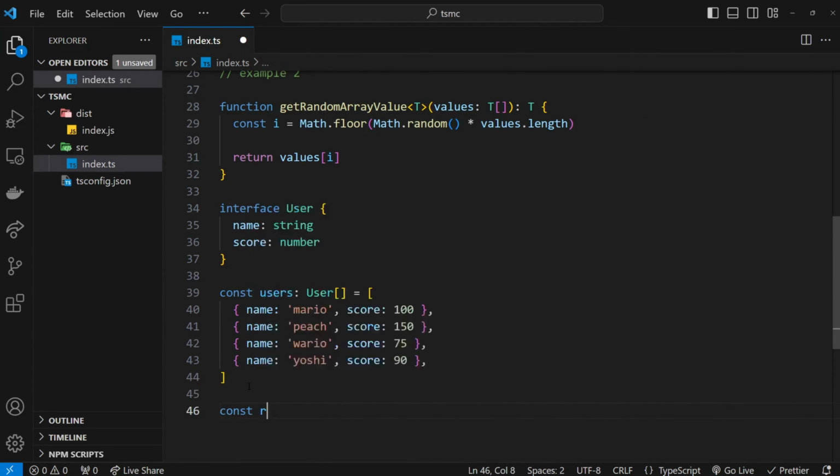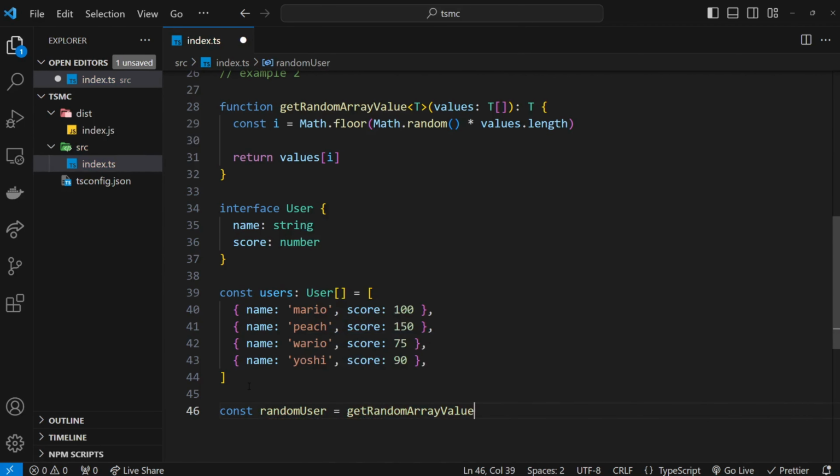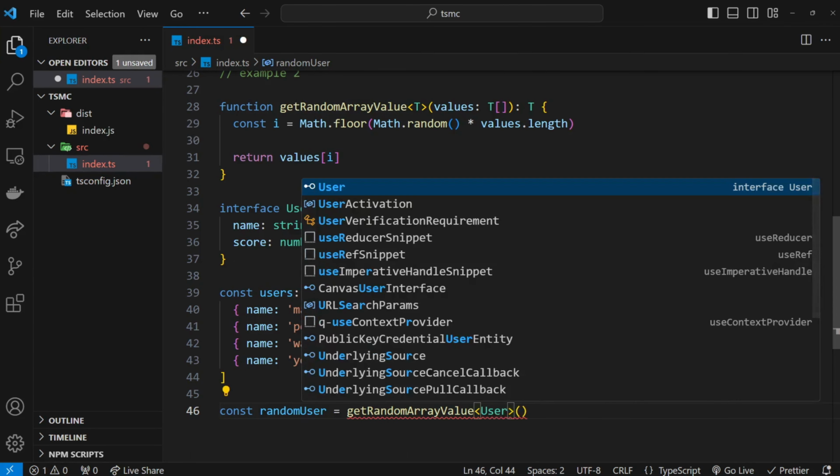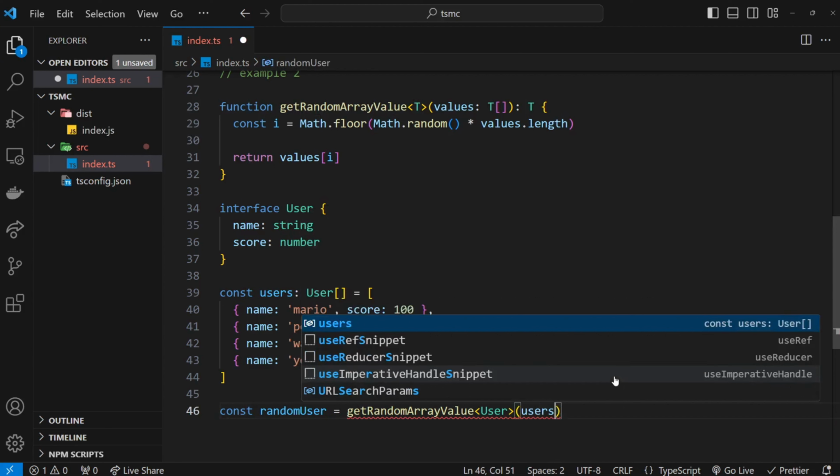I'm going to say const randomUser is equal to getRandomArrayValue, and then we're going to pass in the users. But before we do that, let's use our angle brackets. And I'm going to say right here that it's a User type that we're passing in. So now T is User. So the argument type needs to be used as well. So we'll pass in users.